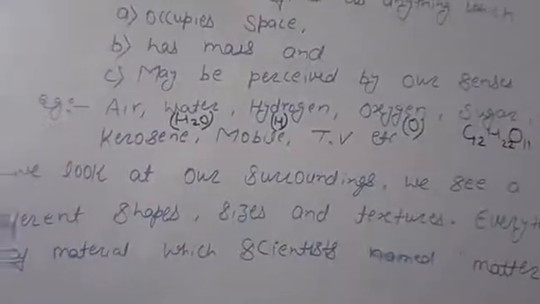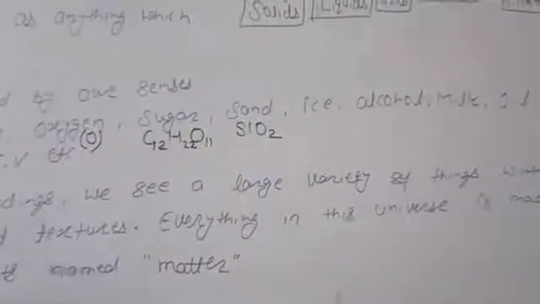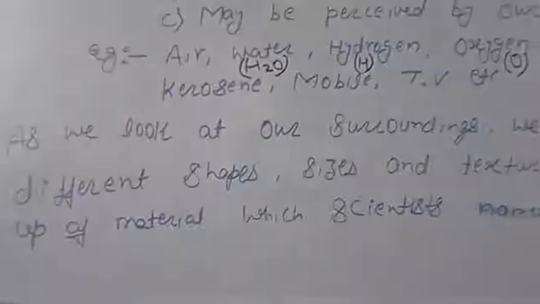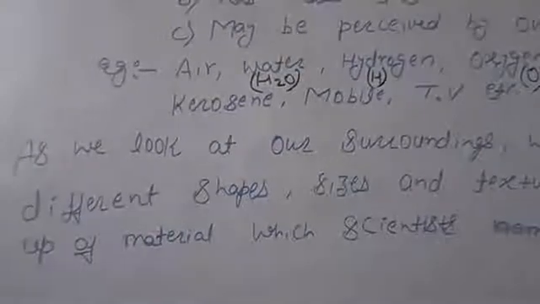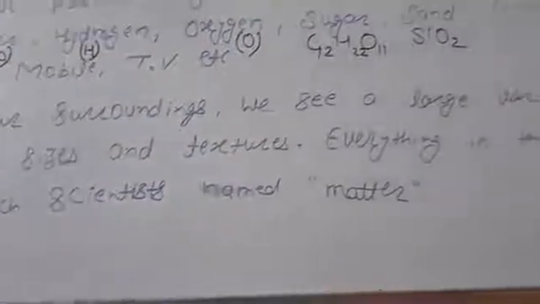Now, as we look at our surroundings, we see a large variety of things with different shapes, sizes, and textures.